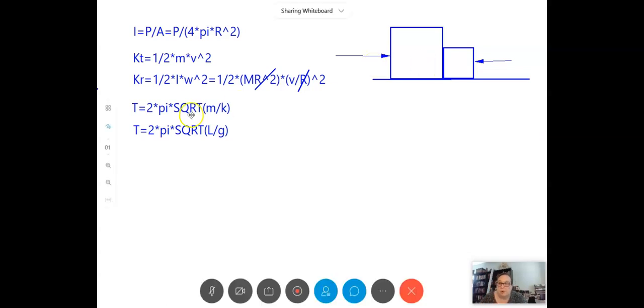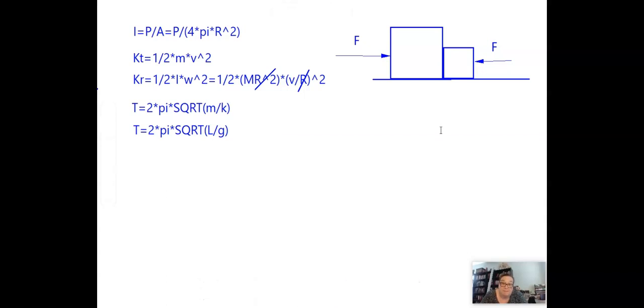So the idea is whether we put the force on the left-hand side or whether we put the force on the right-hand side, the same general result occurs, and that is that both blocks will start to accelerate. And because whether you put the force on the left or on the right, you still have the same size of net force and the same size of total mass, you're going to end up with the same size of acceleration, whichever side you put the force on. Now, the contact force is going to be equal to the mass times the acceleration of the block that contact force is responsible for accelerating.